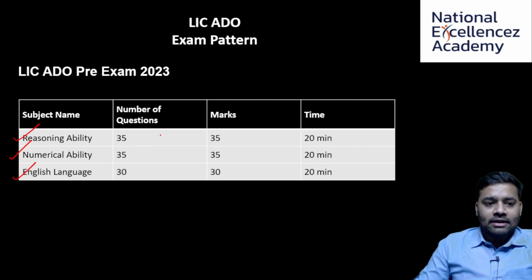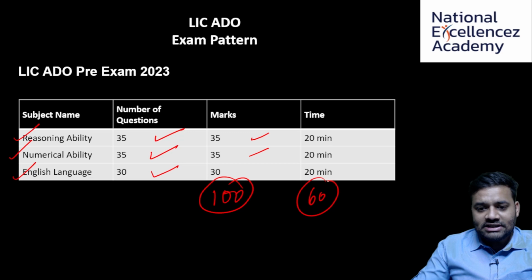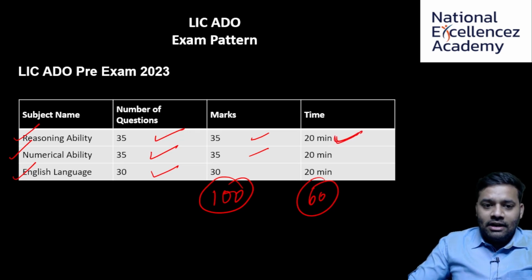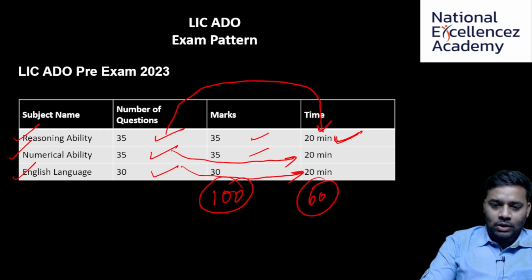And here you will have 35 questions from reasoning, 35 from quant, and 30 English, and each question carries 1 mark. So the total marks will be 100 marks, and you will have to attempt this in 60 minutes. And yes, there is sectional timing, meaning reasoning 35 questions, you have to do it in 20 minutes. Numerical ability, that is quant, 35 questions, 20 minutes, and English 30 questions, 20 minutes.